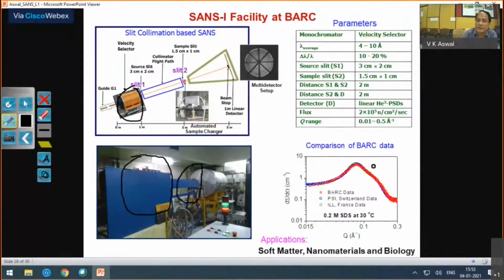And what this plot shows is the scattering data measured at different facilities: Dhruva, with two data sets measured at PSI, Switzerland, and ILL, Grenoble, France. You can see that in the Q range where we can measure data, they nicely overlap. So Q resolution and other issues are perfect with respect to the international standard.